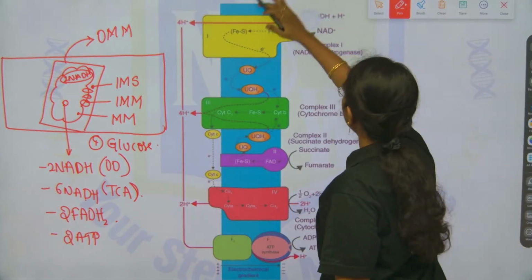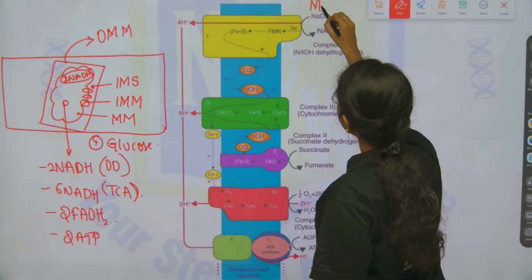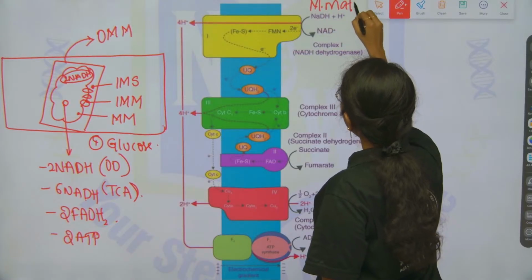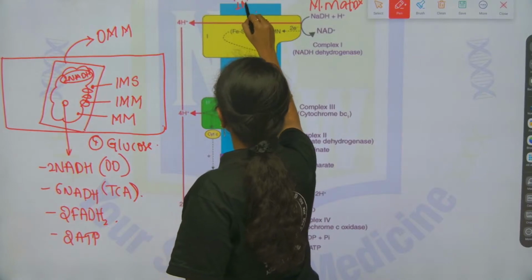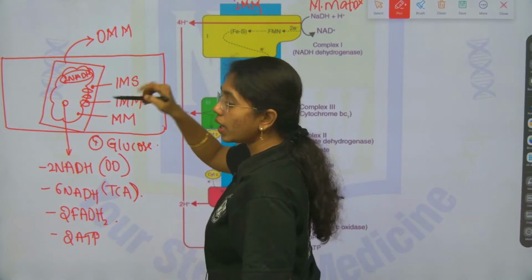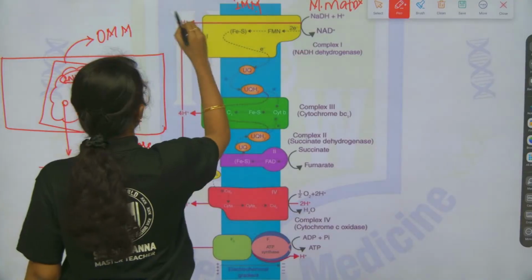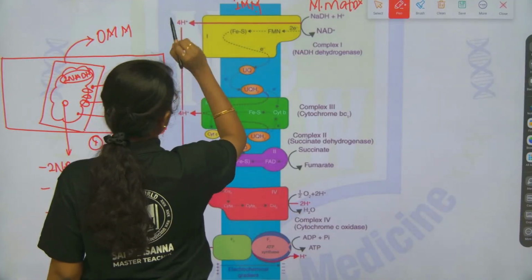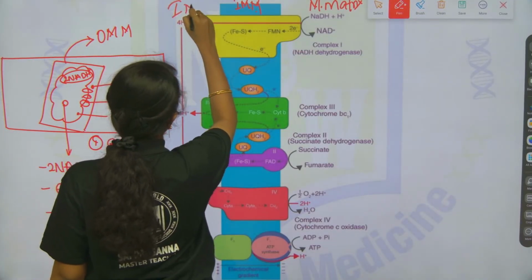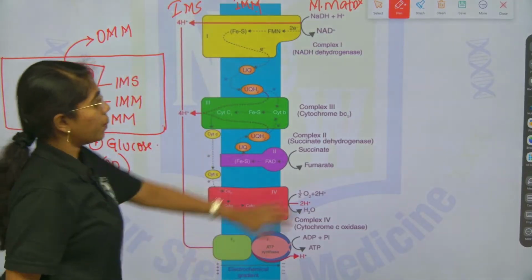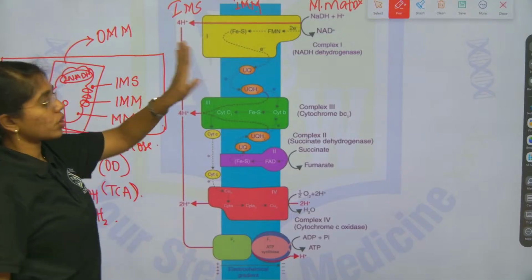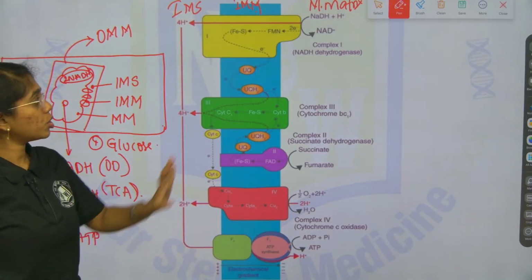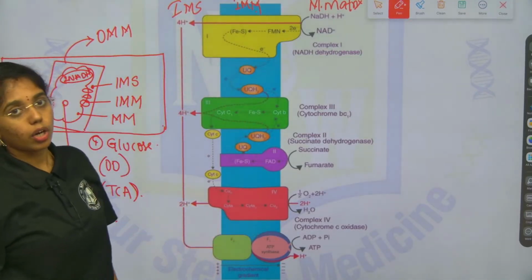This is the mitochondrial matrix, and this is the inner mitochondrial membrane, and this will be the intermembrane space. Fine, right? Mitochondrial matrix, inner mitochondrial membrane, intermembrane space. Where is the electron transport system operated? In the inner mitochondrial membrane.